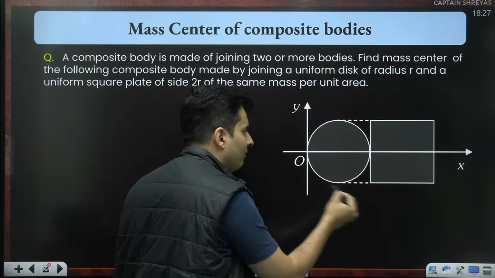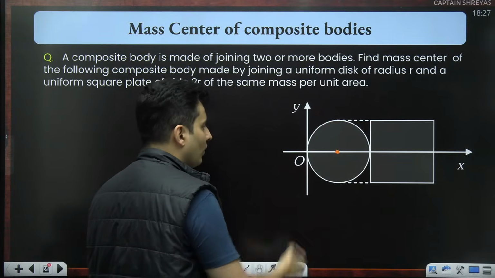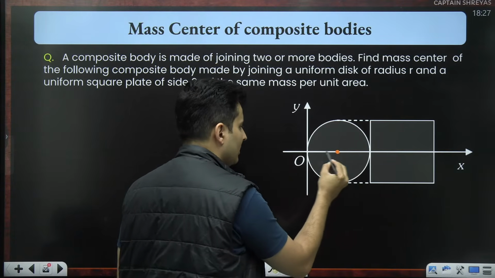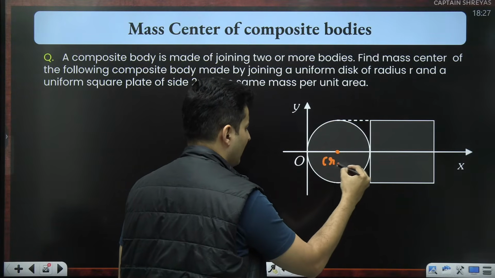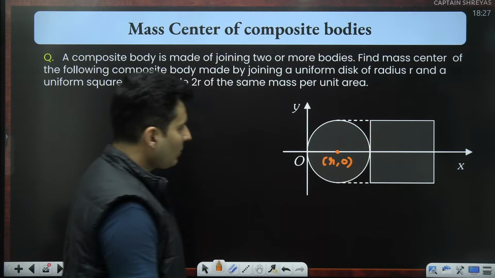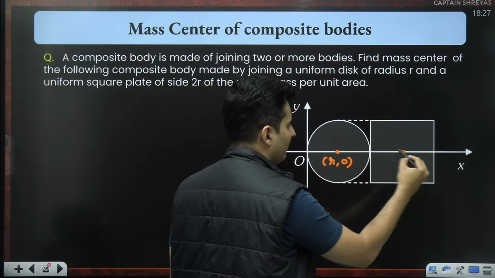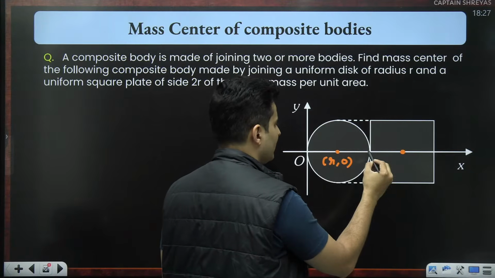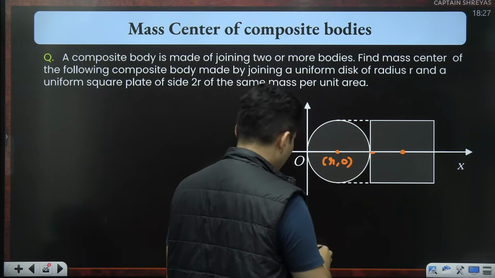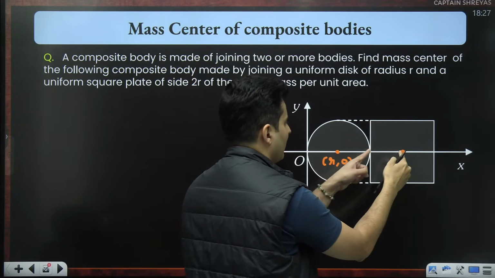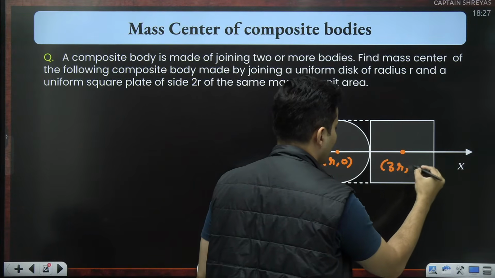Where will be the center of mass of this guy? Obviously at this center. What is the coordinate of this point? This distance will be r, y coordinate will be 0. So I can just say it is r, 0. Cool. The next object is a square. Center of mass of a square will be here. This is r, this will also be r because the side is 2r, so half the side will be r. So r plus r will make it from here to here 3r. So it will be 3r, 0.